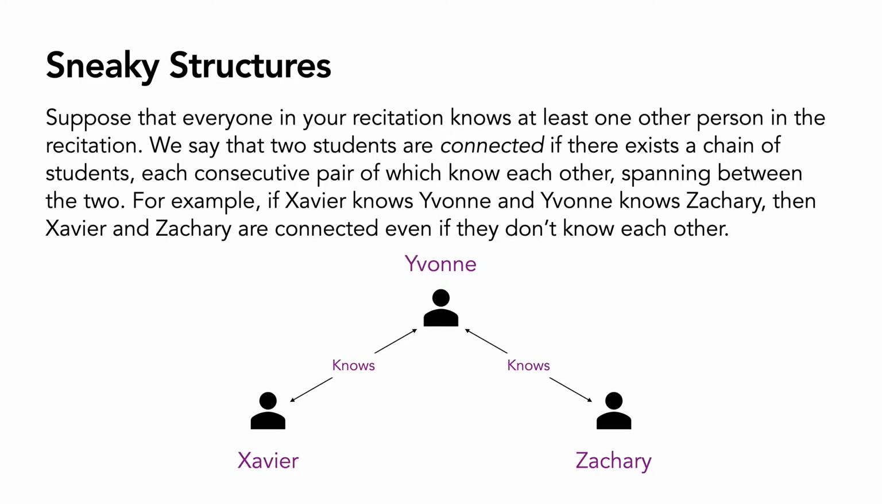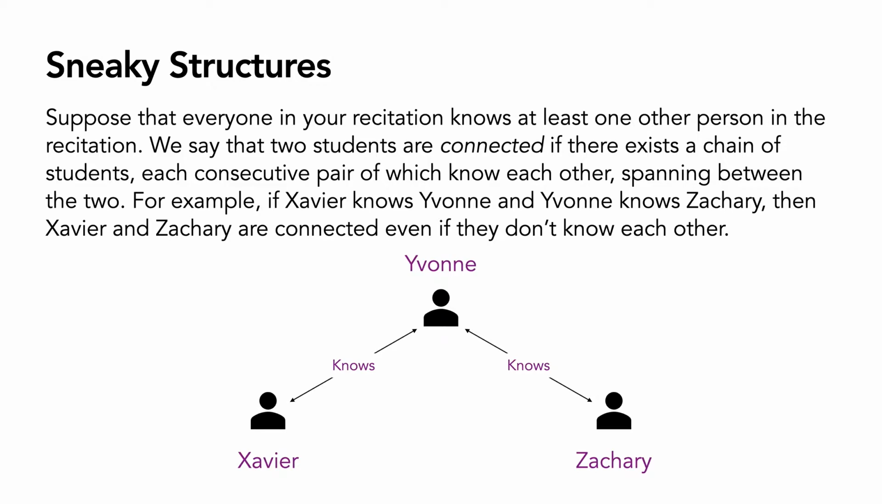Suppose you're in a recitation, where every student in that recitation knows at least one other student in the recitation. Then we want to define a notion of connectedness for those students. We're going to say that two students are connected if there's some chain of students starting from the first student and ending at the second student, such that in each pair along that chain, the two students know each other.